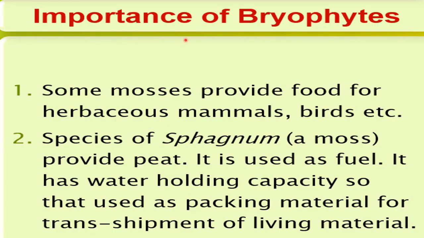After that, what is the importance of the bryophytes? So some mosses provide food. Mosses means one of the classes of the bryophytes. So bryophytes provide food for herbaceous mammals and birds also. For many of the animals and the birds, these bryophytes are a source of food.